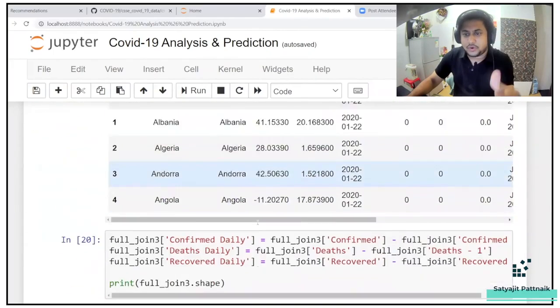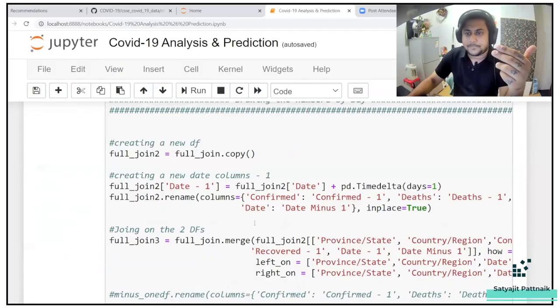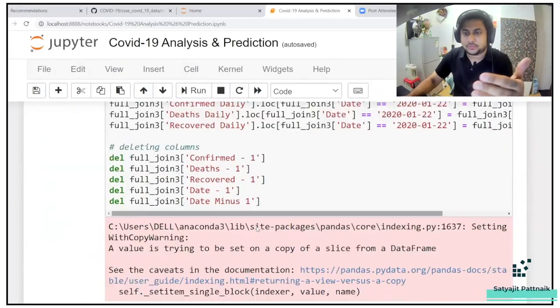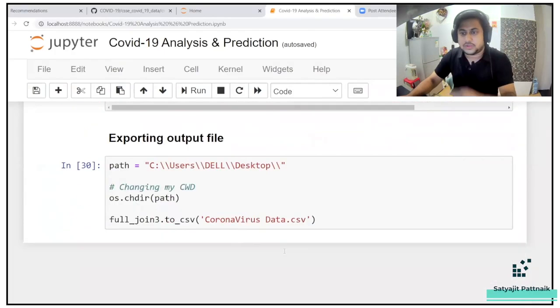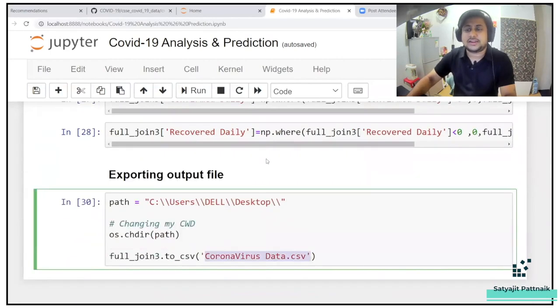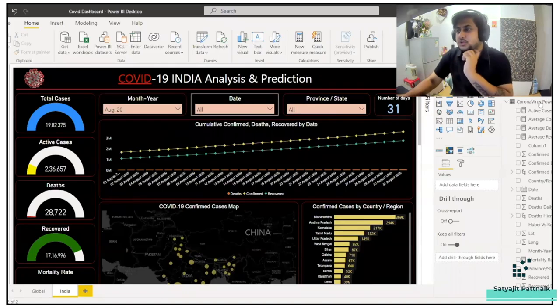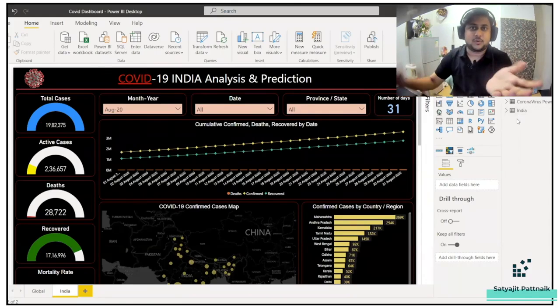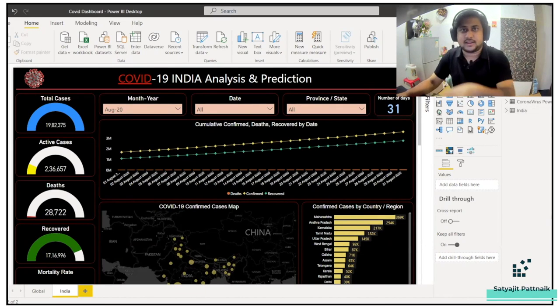And then going forward, he's using the final output in the Power BI file. So I'll just quickly go to the bottom part. This is how he has finally created the data, and then he's using this data as an input to the Power BI, so you can see coronavirus Power BI. And India is basically just where country equals India. So he has created another dataset where country equals India.